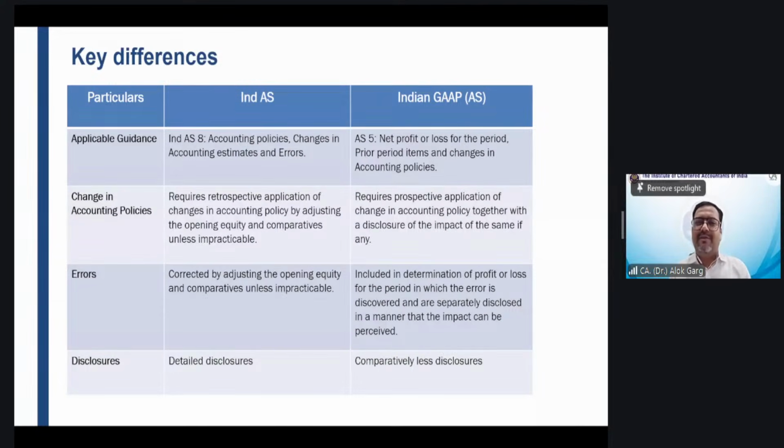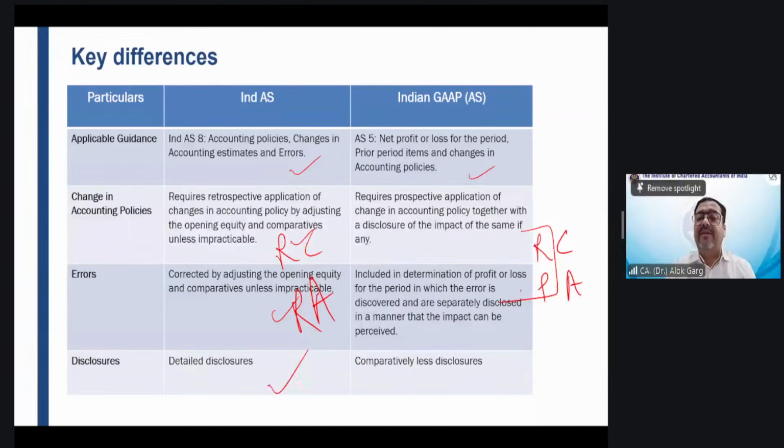Talking quickly about the differences, in Ind AS it is Ind AS 8. In IGAP, it is AS 5, net profit or loss for the period, prior period items and changes in accounting policy. As I told you, AS 5 is relevant. In case of change in accounting policy and correction of error, Ind AS requires retrospective calculation and retrospective application. But in accounting standard, it requires retrospective calculation but prospective application. And detailed disclosures are there in Ind AS, comparatively less disclosure in accounting standard.